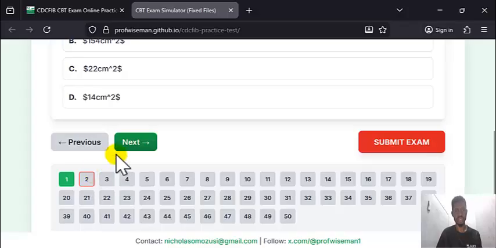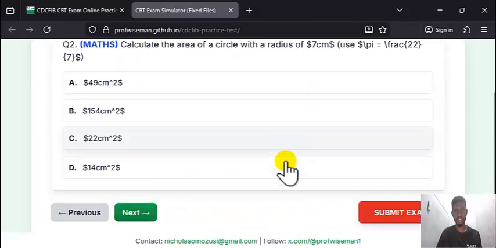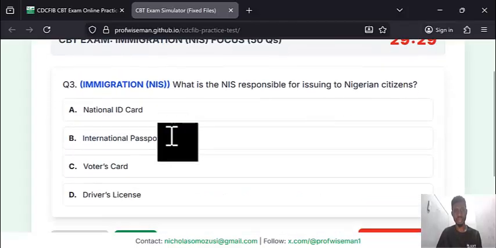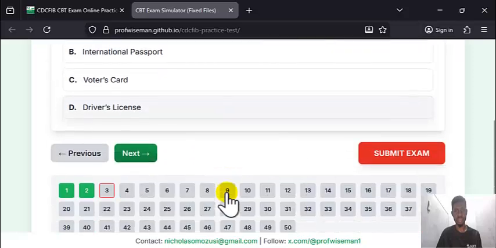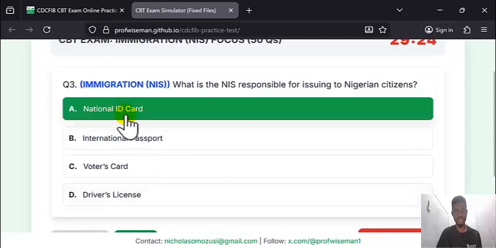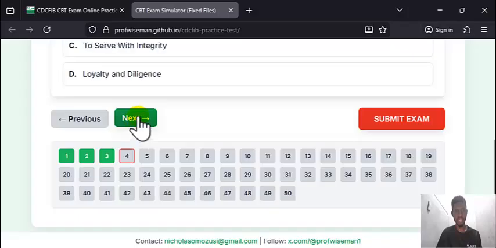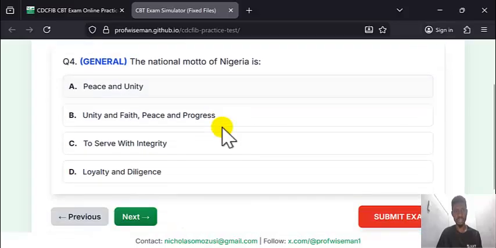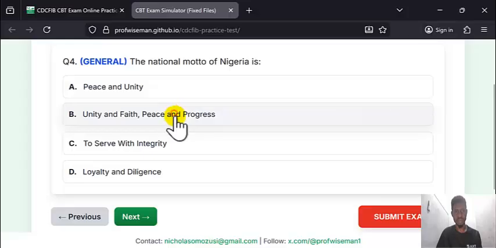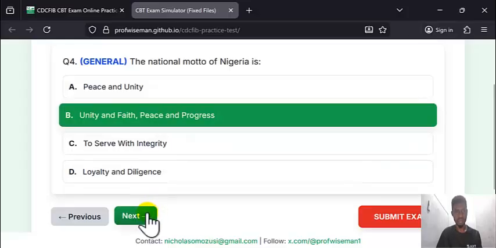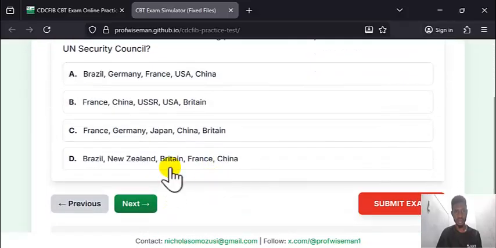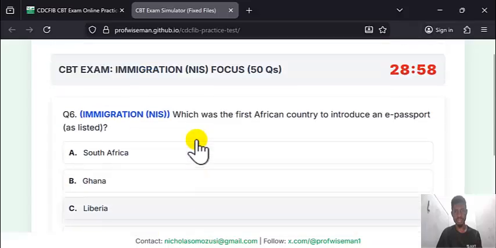It will take you to question 2. You can read it. After reading it, you pick any of the answers. You click next. Then you read the third one, then you click next. You read the fourth one, you answer any of the answers. You click next. You pick any of the answers. You click next.